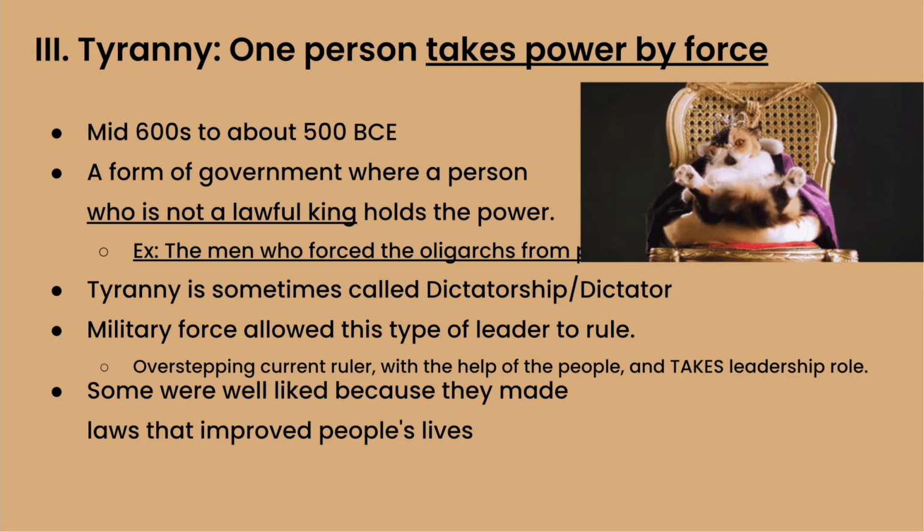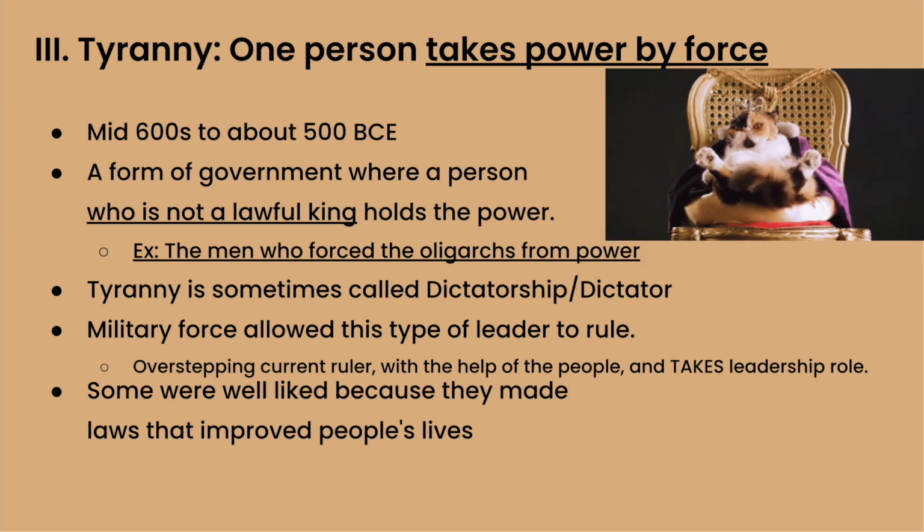Next became the tyranny. The one person takes power by force. I thought a cat was just the most appropriate because I know my cat runs my house. So, mid-600s to about 500 BCE, a form of government where a person who is not the lawful king holds power. These are the men who force the oligarchs from power.